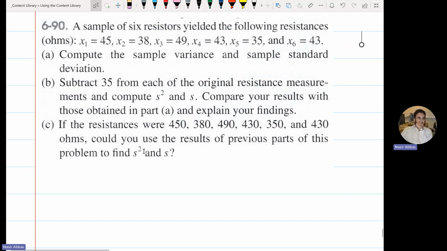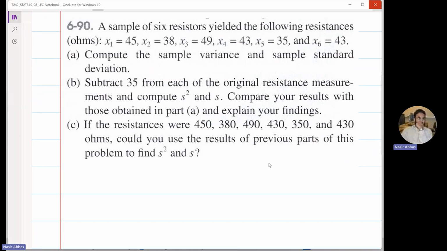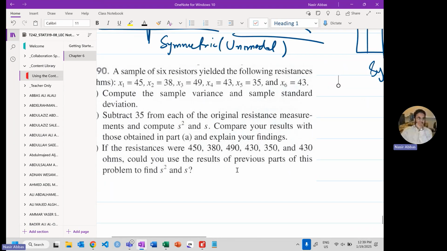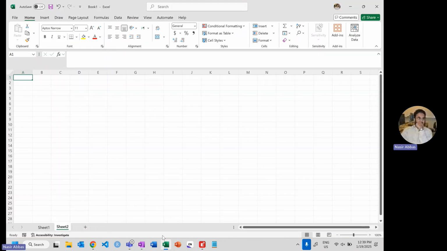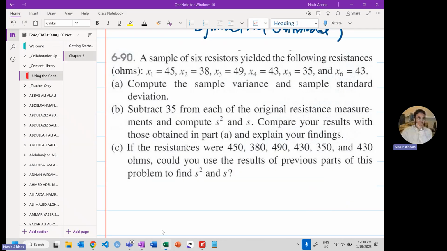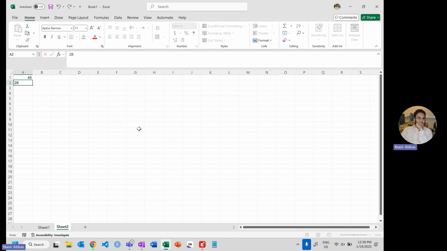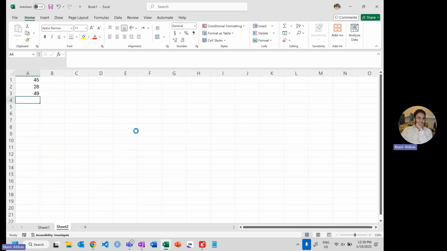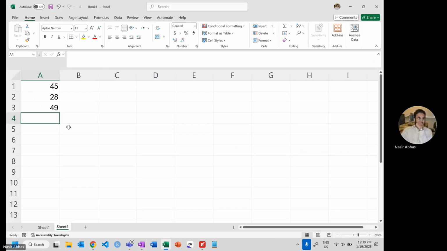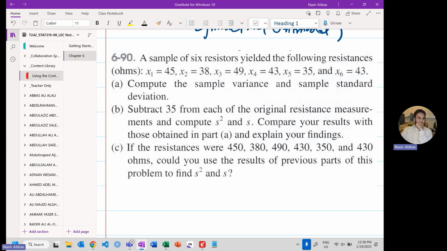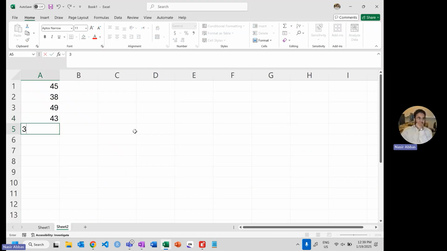I don't think there is any complication, but I will show you what I am aiming for in part C. Let me enter the data: 45, 38, 49, 43, 35, 43. I wrote 28, I should write 38.